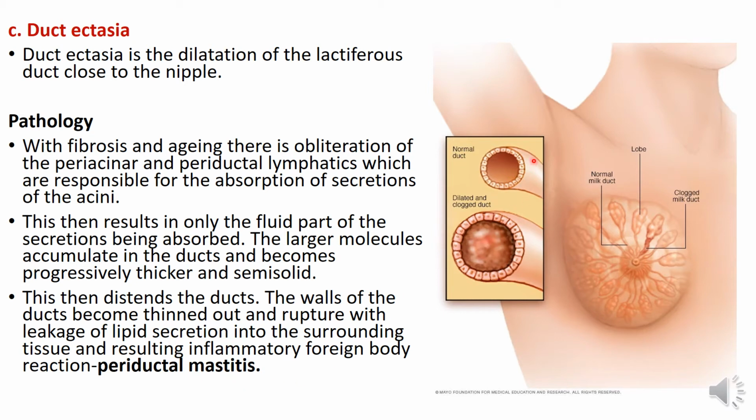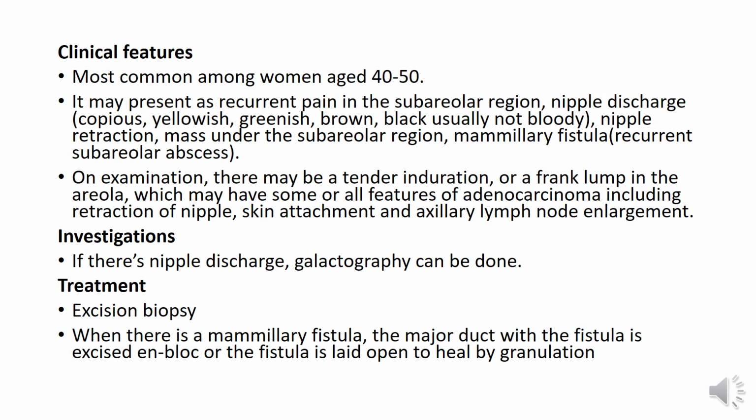So you can see this diagram here. This is the normal duct, and then this is a dilated and clogged duct. Now with increased dilatation, this wall becomes thinned out and then eventually ruptures, and then its content is released into the surrounding tissue, and that leads to periductal mastitis. As for the clinical features, it is common among women aged 40 to 50 years.